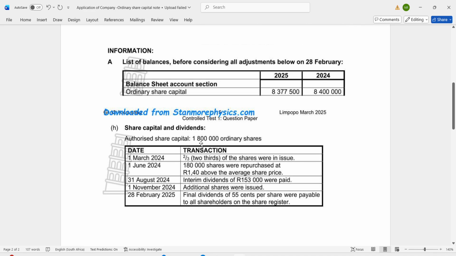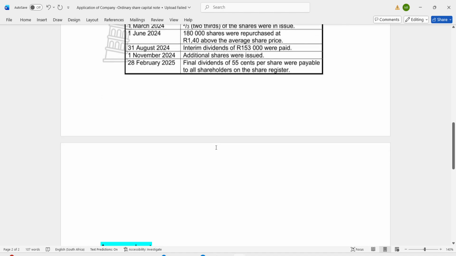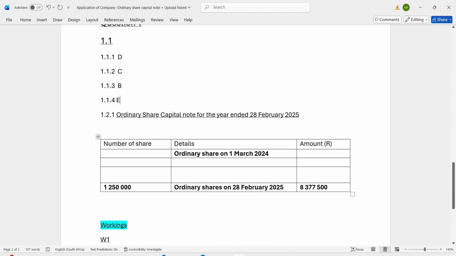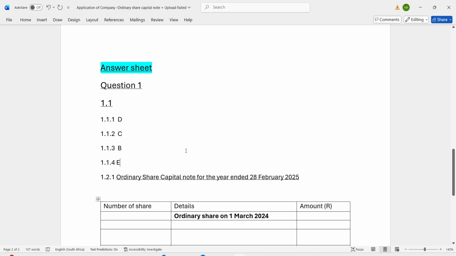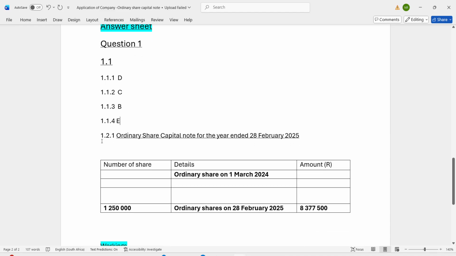So this is the ordinary authorized share capital. Remember, authorized share capital is the maximum number of shares which a company is allowed to issue. It cannot issue more than this number of ordinary shares, 1,800,000 ordinary shares. No problem. Here is our answer sheet. This is the format of the ordinary share capital note.